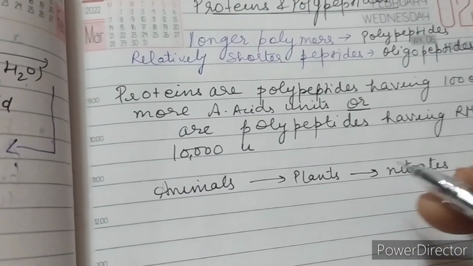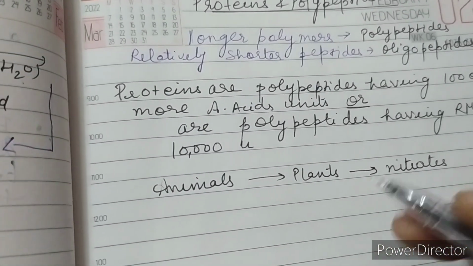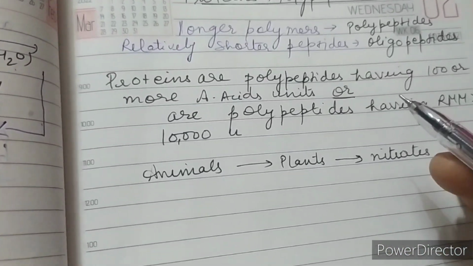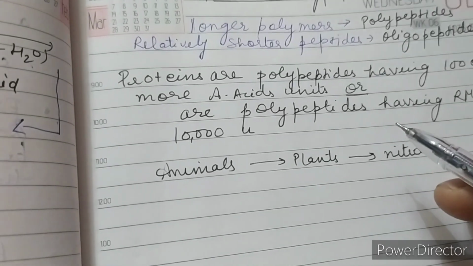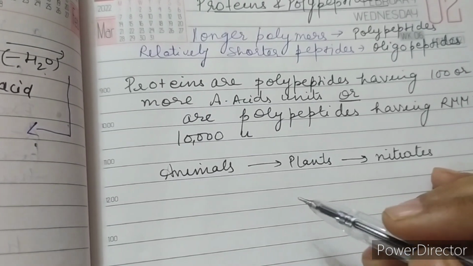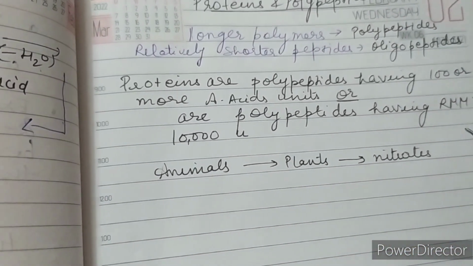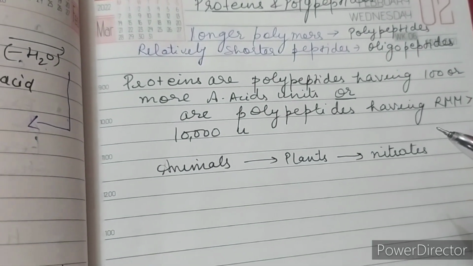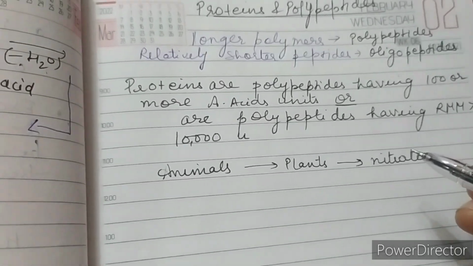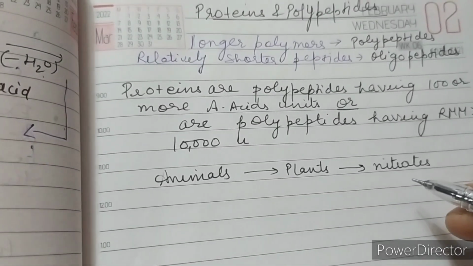These proteins are hydrolyzed in the gastrointestinal tract to amino acids, which are then absorbed by the blood and carried to the tissues, where they are synthesized into different proteins characteristic of that particular tissue. So animals depend on plants, and plants depend on nitrates for the nitrogen content, which in turn forms amino acids, and amino acids in turn form proteins, which are the building blocks of animals and plants.